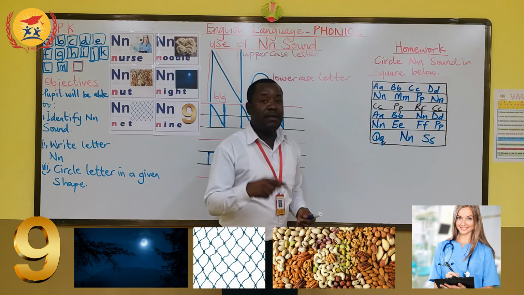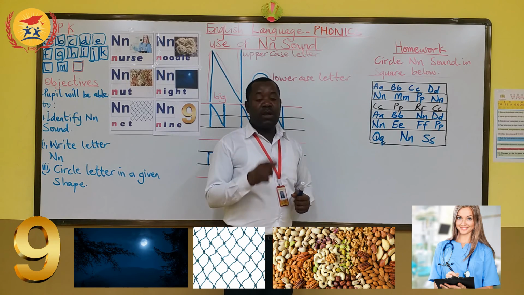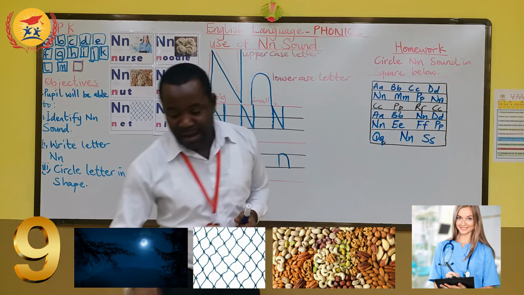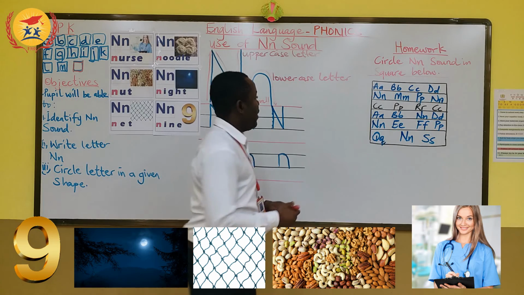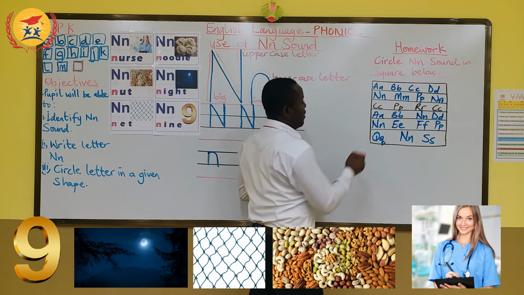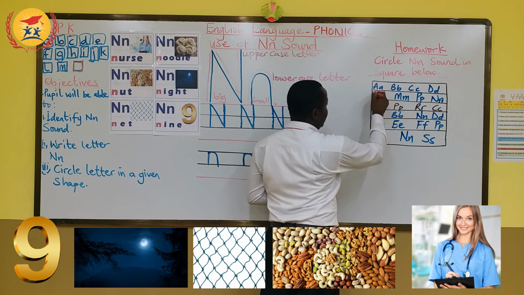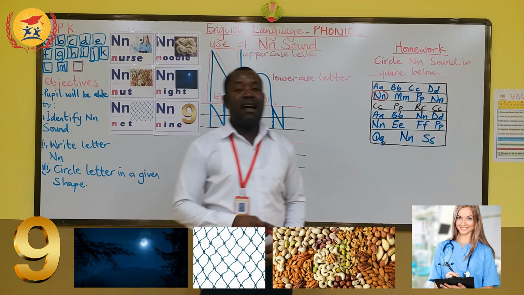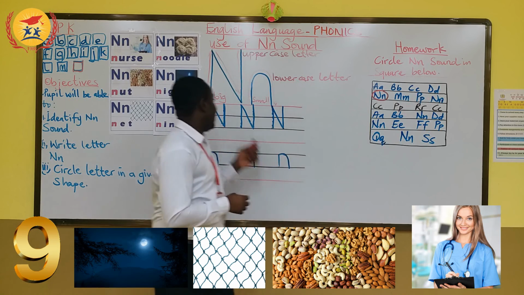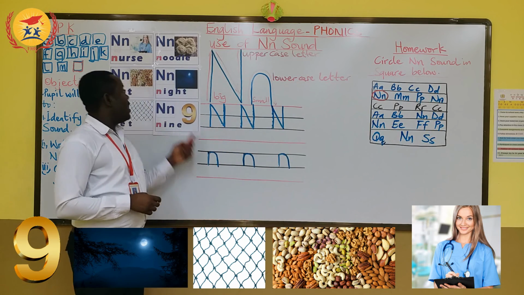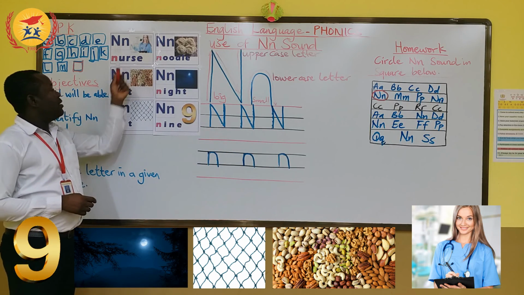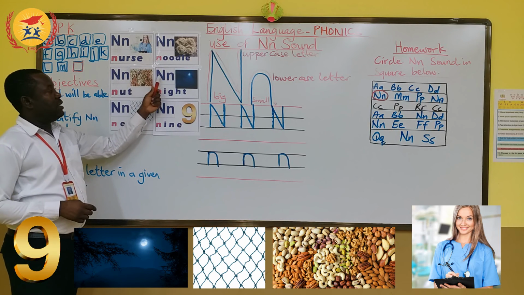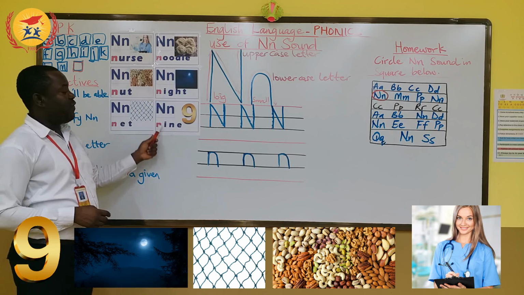So circle the what? You have to circle the what? The sound. So please, I come straight forward here and then you circle the sound. Make sure that you circle all the N sounds. Okay? Don't forget. And N for nest, N for nut, N for net, N for noodle, N for night, and N for none.